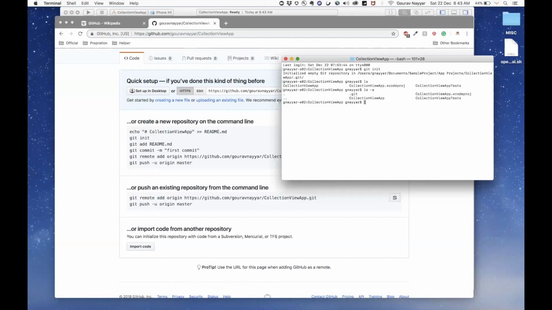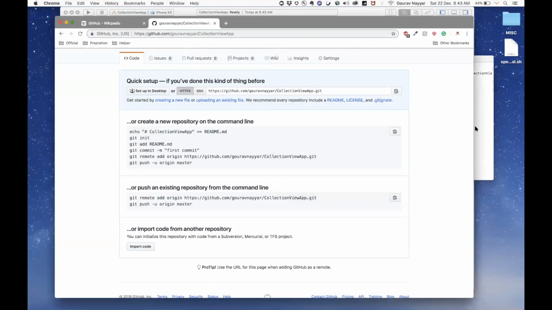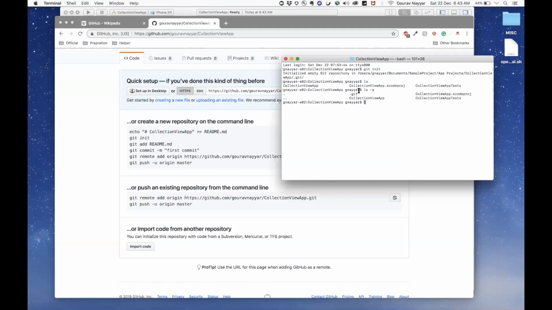If I wanted to list out everything under my project, I could get access using this command, and I could see I have a Git project created. So now I could use Git commands.